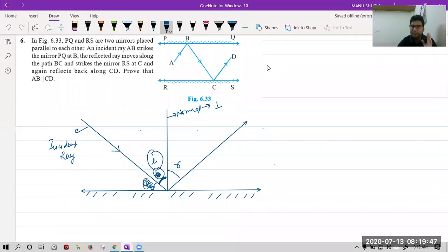Angle i is equal to angle r, we have studied. So the law of reflection says that the angle of incidence is always equal to the angle of reflection. Now, this concept will help us to solve the question. Again, let's see.